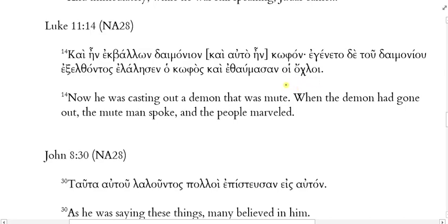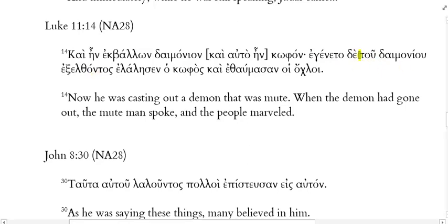All right. So we're not going to focus on the first sentence, but that is, "and he was casting out a demon, mute, and it was mute." Egeneto de, "came to pass," tou daimoniou exelthontos.